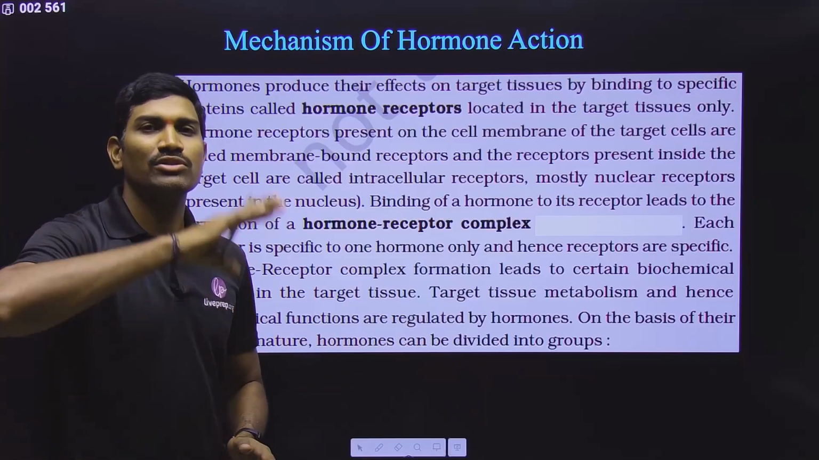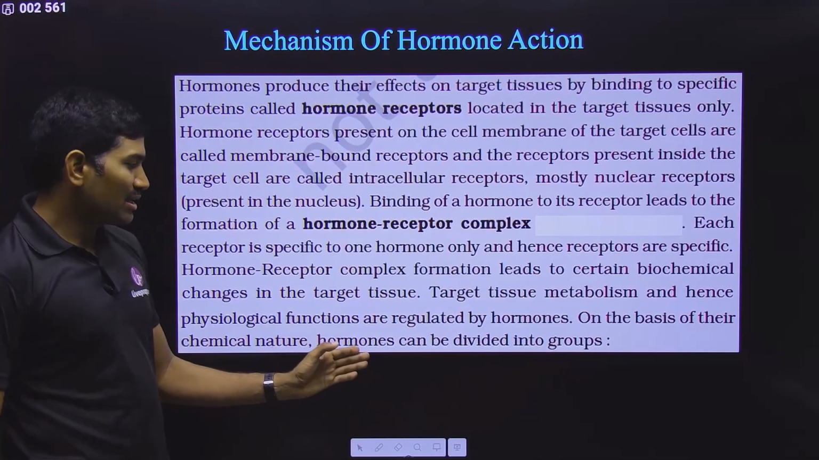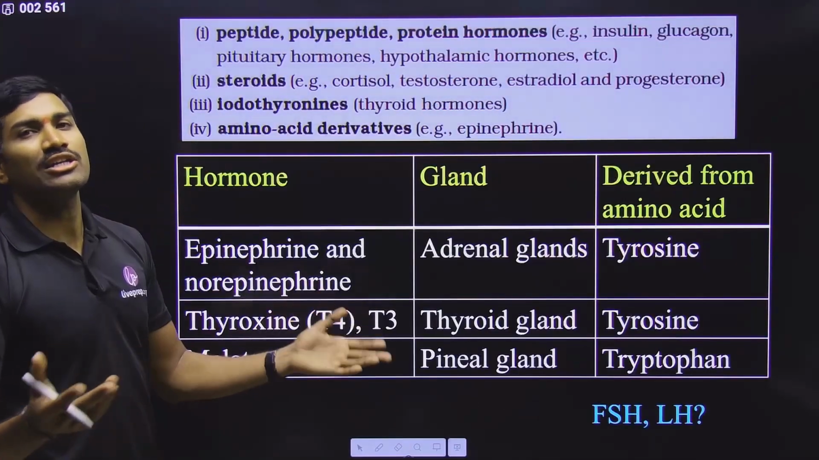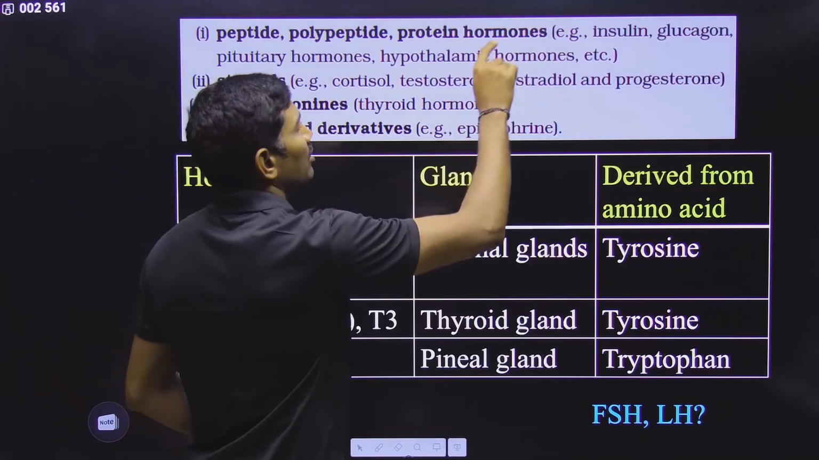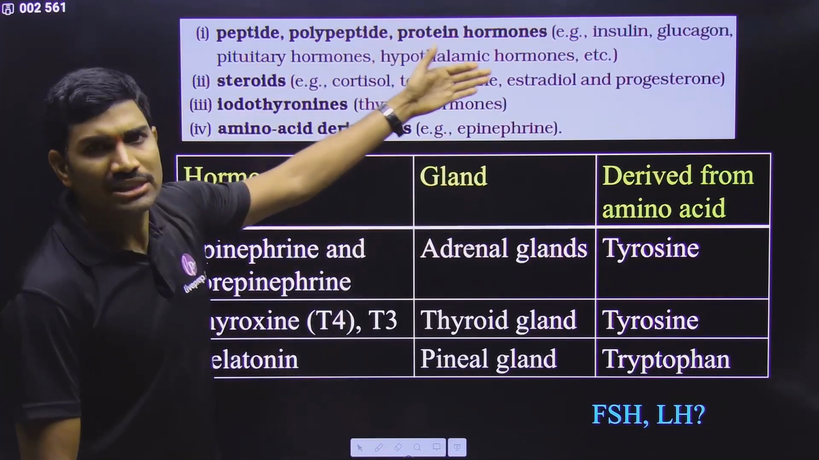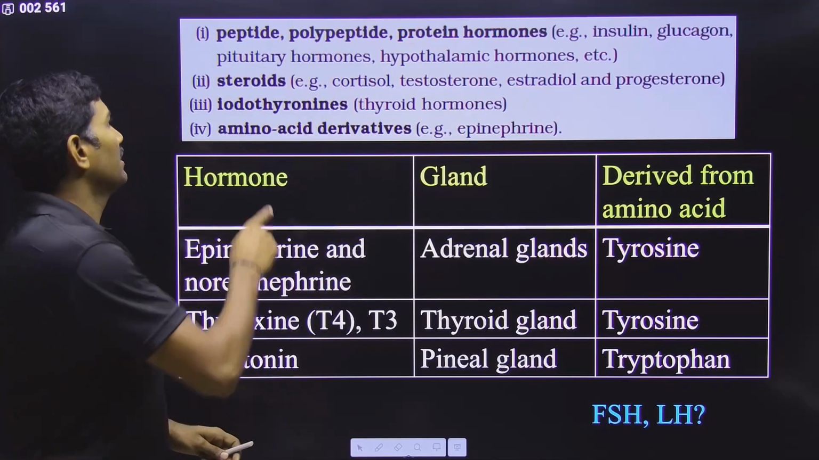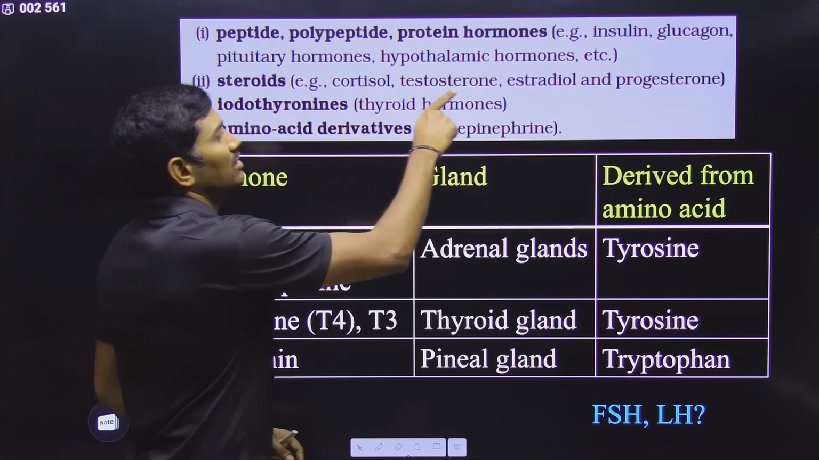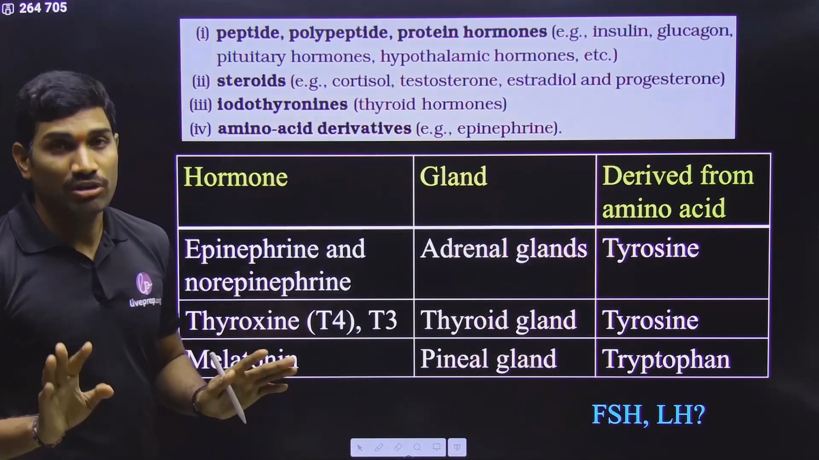So in this way, hormones will show some effects in the targeted tissues, and on the basis of their chemical nature, hormones can be divided into various groups. In the NCERT they give 4 groups. Peptide, polypeptide, protein hormones like insulin, glucagon, pituitary hormones, hypothalamic hormones. Just now I told the big list, right? All these will come under this group. Okay. Steroid hormones: cortisol, testosterone, estradiol, progesterone, all these things are steroid hormones.